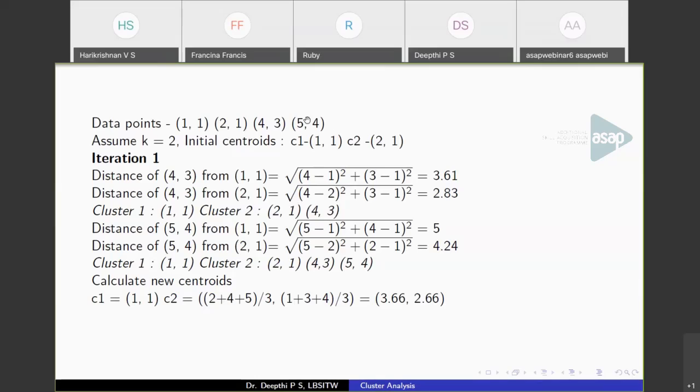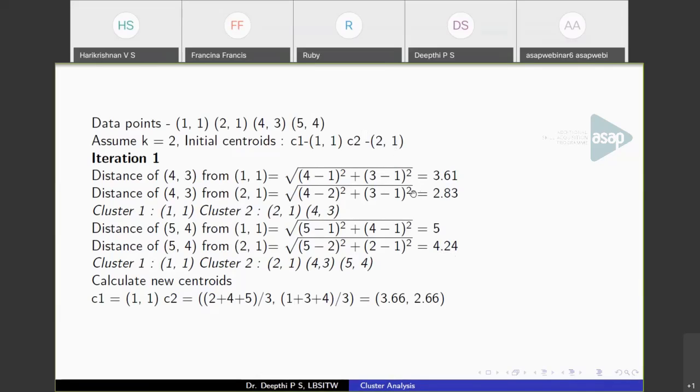Now calculate the distance of (5,4) from these 2 centroids. The distance of (5,4) from (1,1) will be 5, and from (2,1) it is 4.24. So again, (5,4) is close to (2,1).